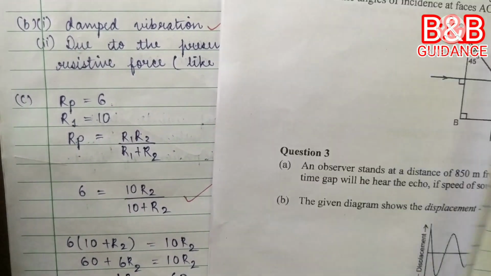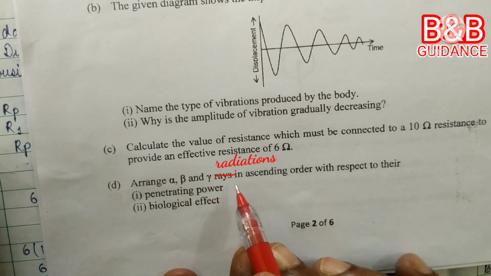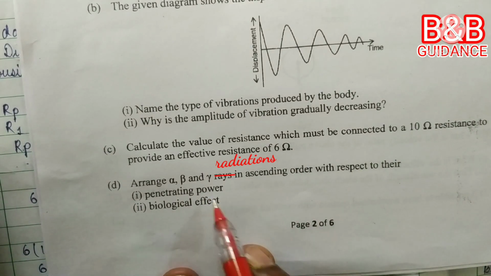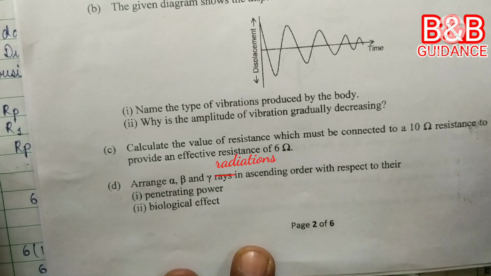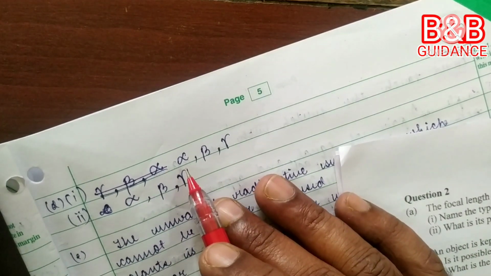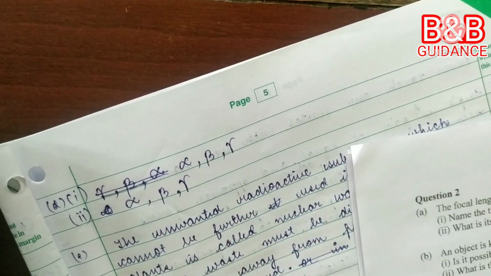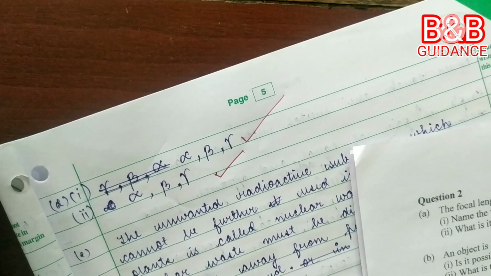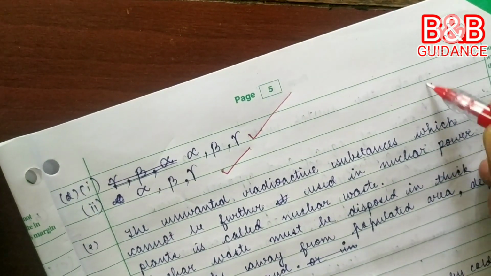Now next question, arrange alpha, beta and gamma rays in ascending order with respect to their penetrating power and biological effect. The least penetrating power is for alpha, and highest penetrating power is for gamma. So this is correct, and second one is also correct. That is of biological effect. So 2 marks.